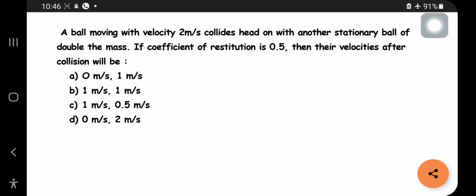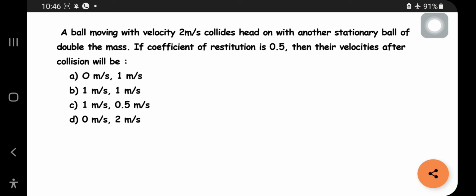The next question is related to collisions. How can you solve this? It can be solved with the application of the law of conservation of linear momentum and the formula for the coefficient of restitution. You should understand it, and you shouldn't mug up any formulas. I will tell you the important formulas in another video.